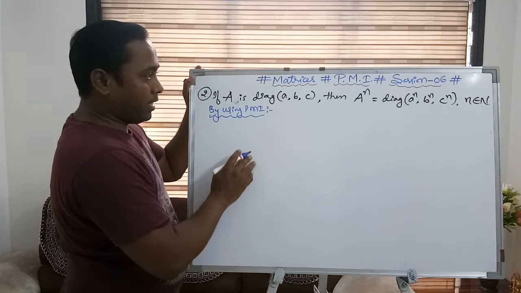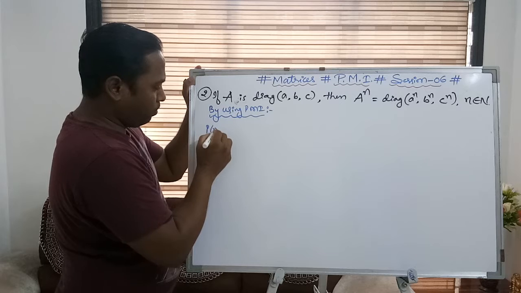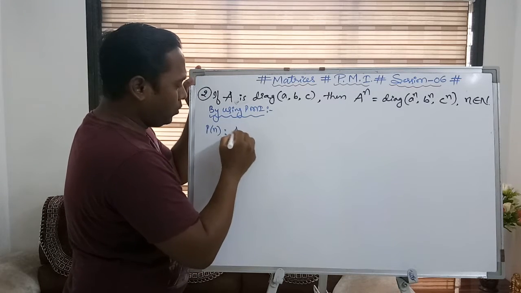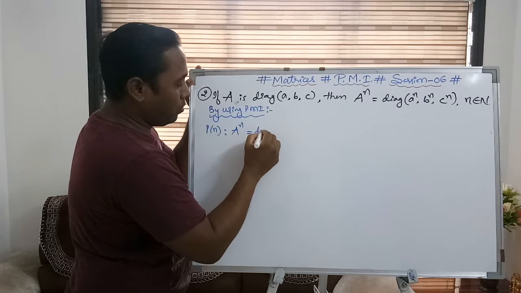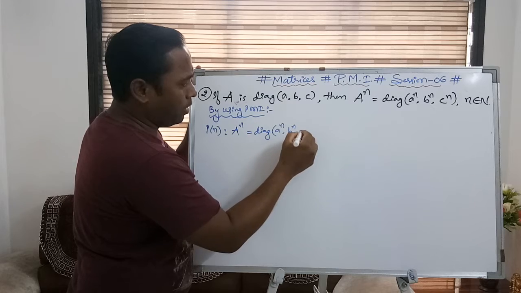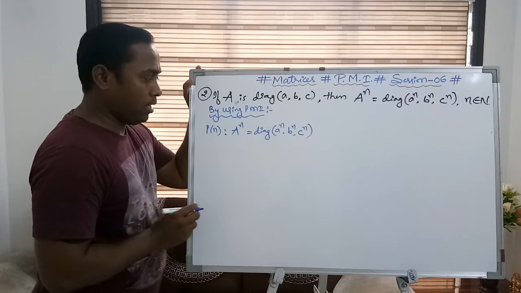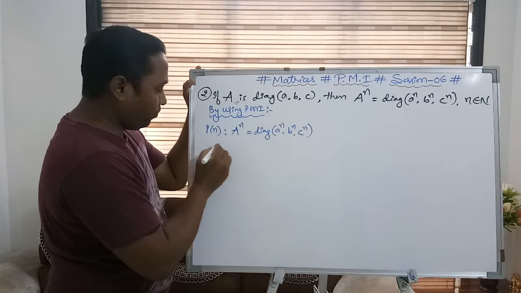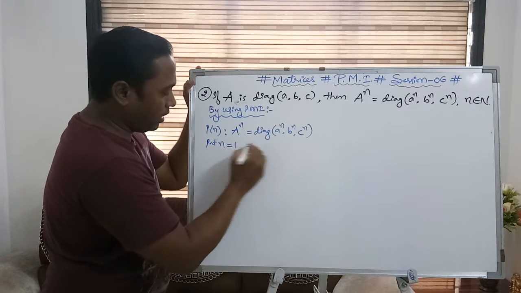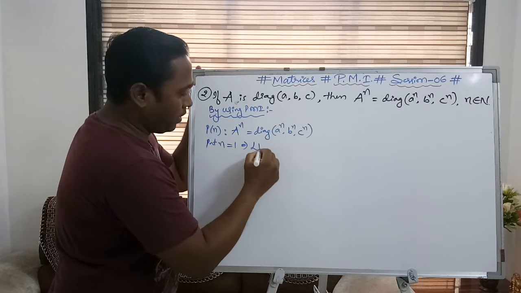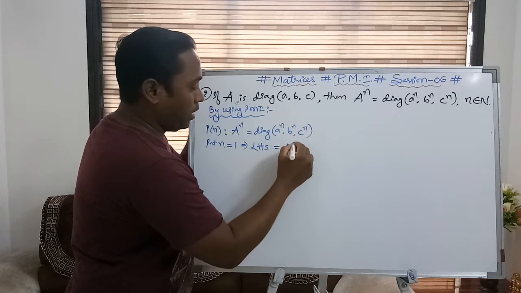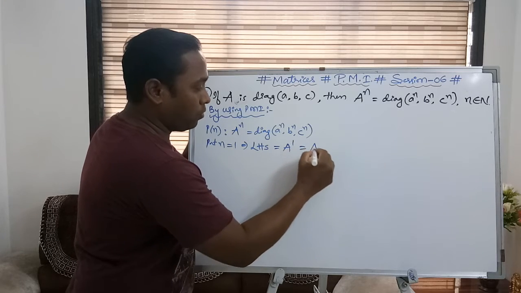What is the P of n statement I have? So what is P of n? P of n is: A to the power of n is equal to the diagonal matrix of A power n, B power n, C power n. So now put n equal to 1. When you say that, it implies the left hand side. What is the left hand side matrix? It is equal to A to the power of 1, which is equal to A.